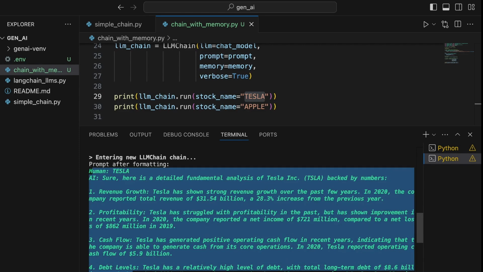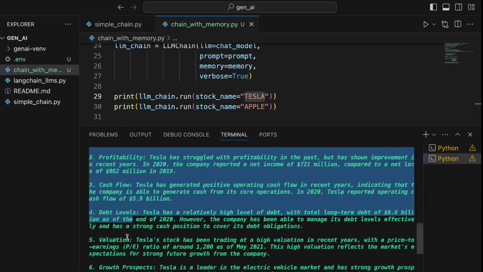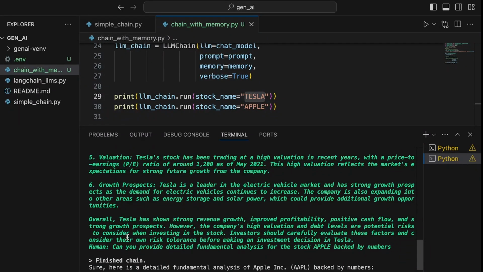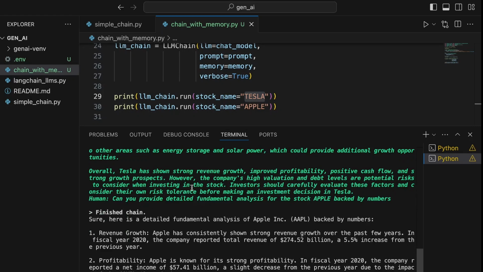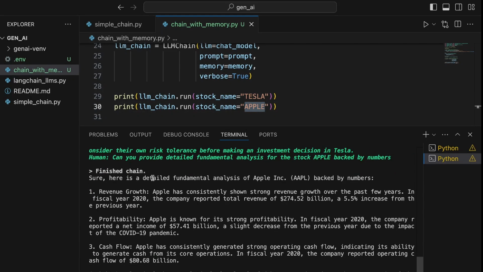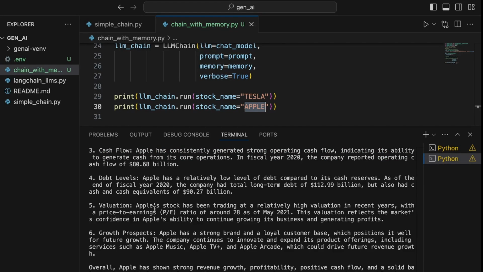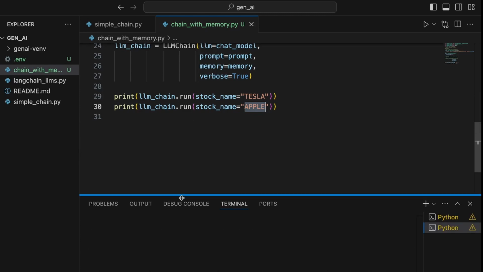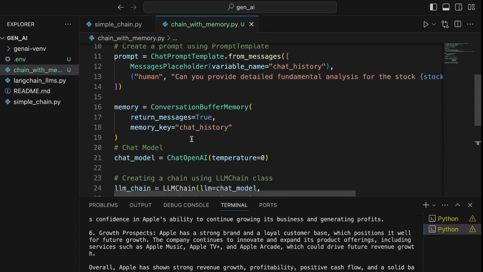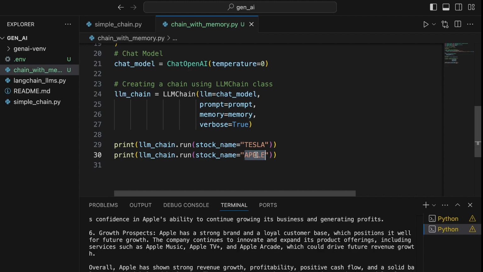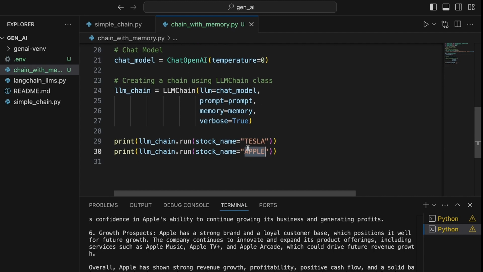So this complete highlighted text is now being sent as a context while invoking the LLM again for a different stock called Apple. So now the LLM has got the complete conversational history available to it while generating a particular LLM response. That's the whole intent behind it. You can go about changing this code and ask a different question about Tesla itself. It's not necessary that you always ask for financial analysis to be done for a different stock altogether.